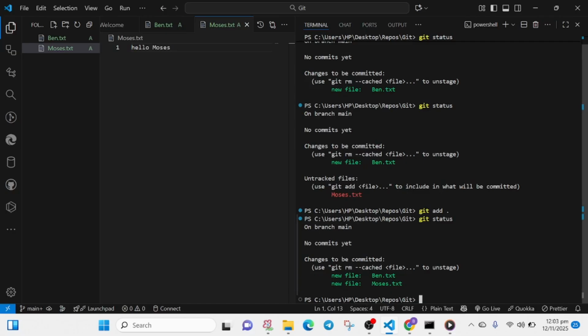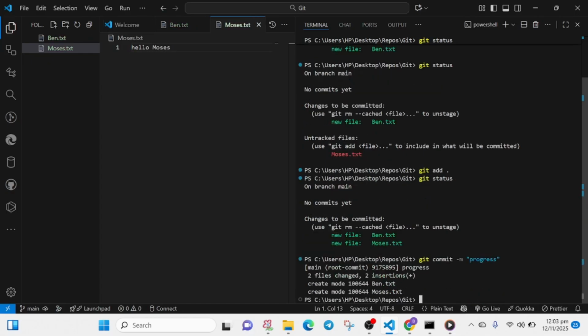So to commit our changes, we can use git commit -m, and we have progress, right? So we are making a lot of progress right now. So two files changed, two sections, and so on. Yes, so it gives you this. Okay, as we can see, we've done a lot of git, and there is no GitHub.